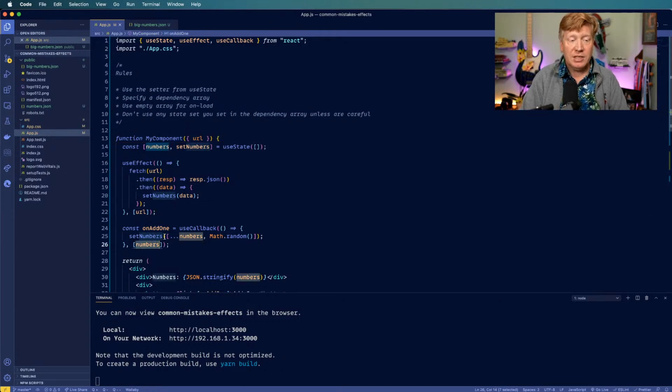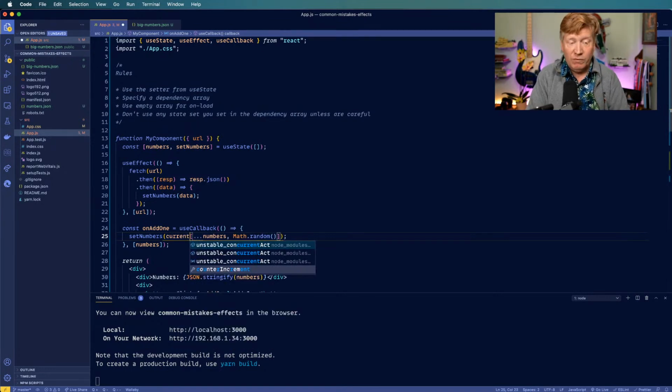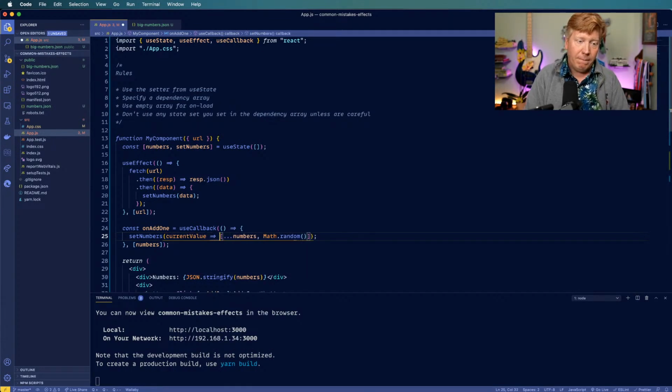But there's actually a different way to do it, and that's what I can do now. I can basically say in set numbers, there's two different variations on this. You can either just give it a new value like this, or you can give it a function, and it'll give that function the current numbers value, and then you can give it a new value. So in this case, it would be current value.